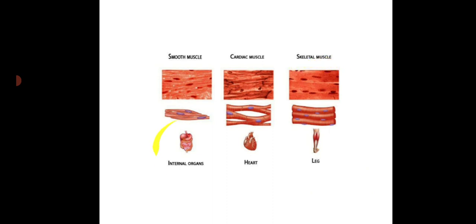And the examples you can see, the involuntary muscles, that is smooth muscles, are present at internal organs. The cardiac muscle will look like this, present at the heart, and the skeletal muscles are present at our knee, legs, shoulders, hands, etc. These are the structure of those three different muscles.